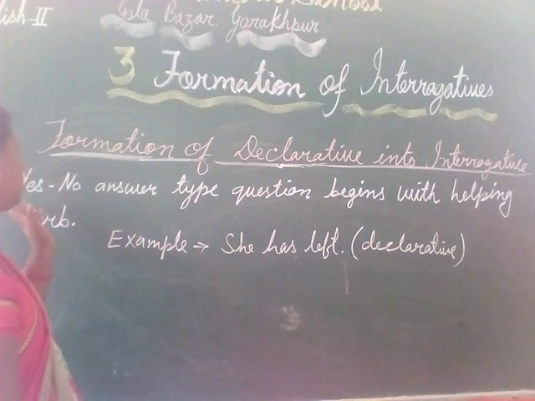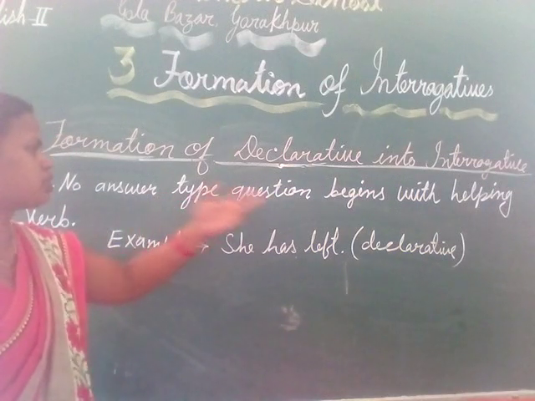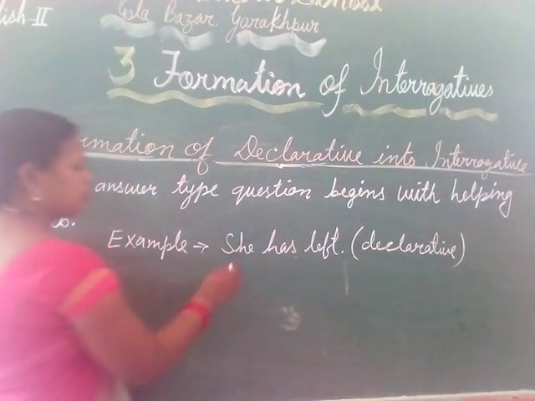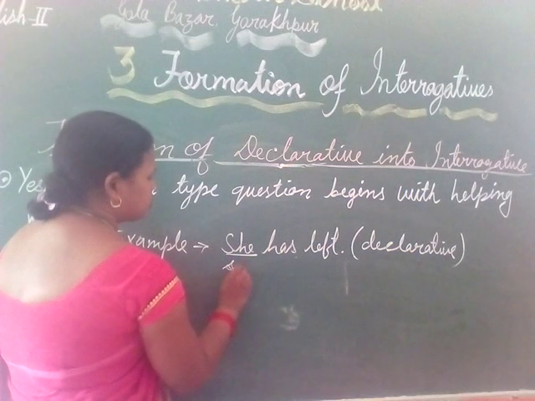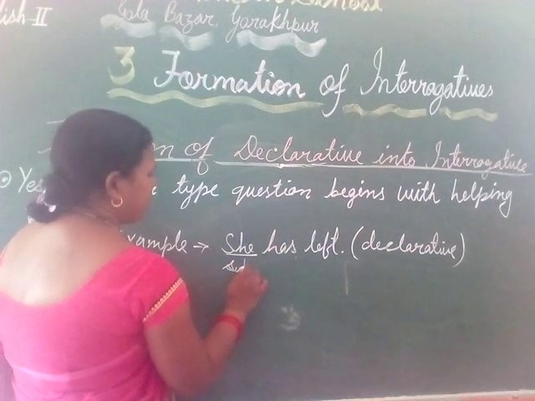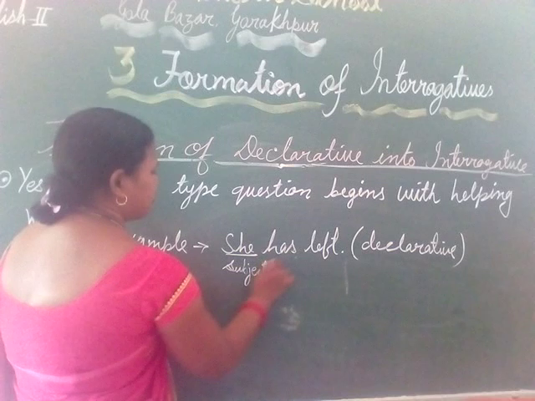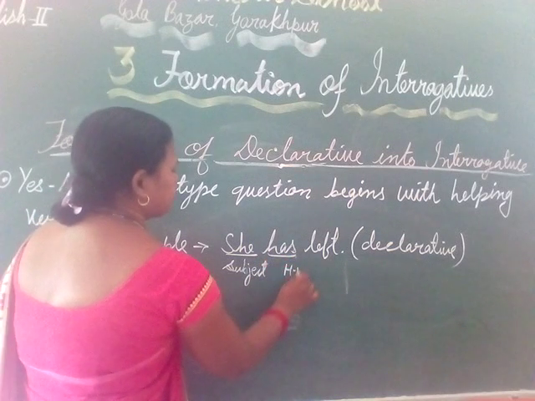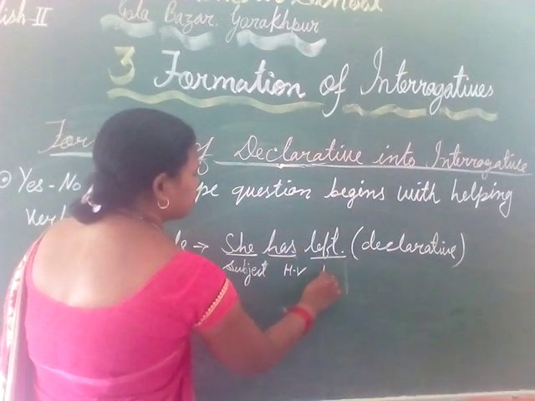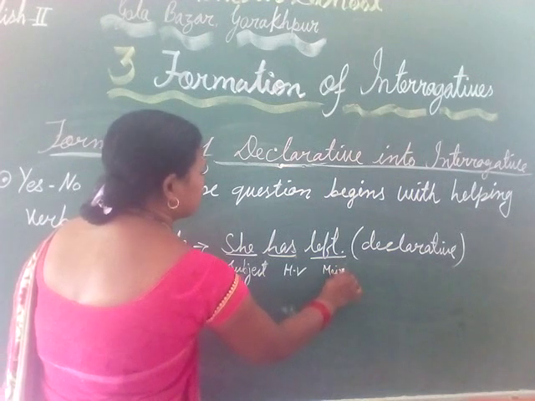As our rule says, a yes/no answer type question begins with a helping verb. Here she is the subject, has is a helping verb and left is the main verb.